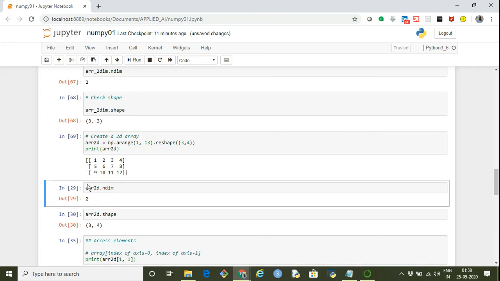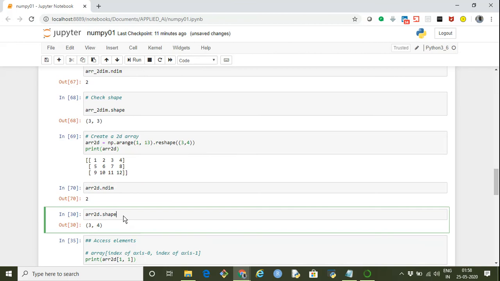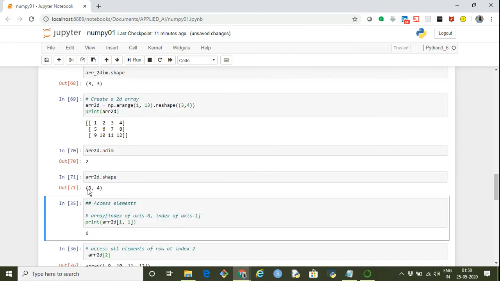Okay, to check the dimensions, again we use .ndim, so it has 2 dimensions, and to find out the shape, that is how many elements are in individual axes, we use .shape. It says there are 3 elements in axis 0, that is dimension 0, and 4 elements in axis 1, that is dimension 1. What are these 3 elements in axis 0?